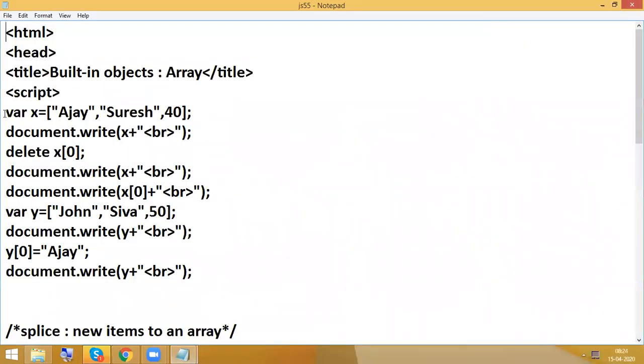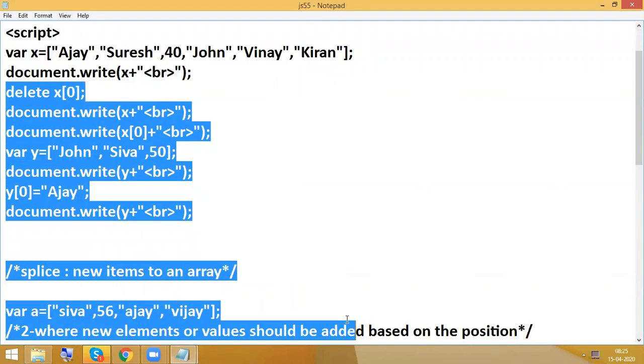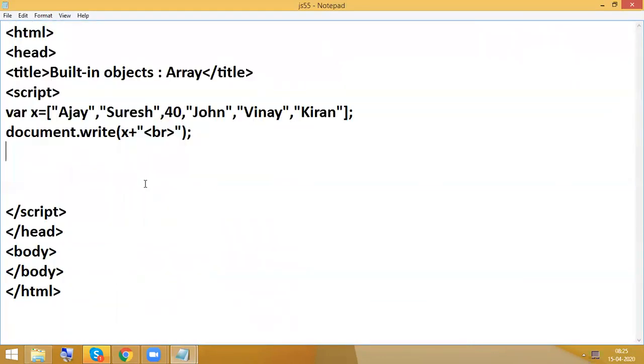Okay. So next here we are going to discuss slice concept. So here I'm having Ajay, Suresh, John, Vinay, Kiran. These are all the array values that we are having.